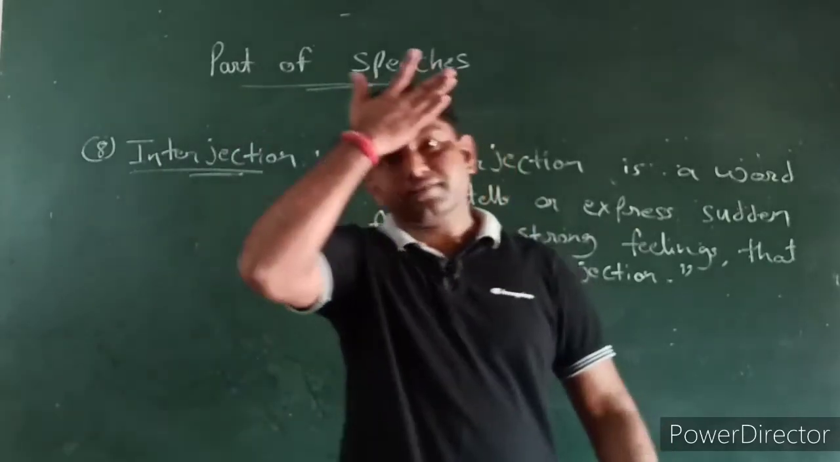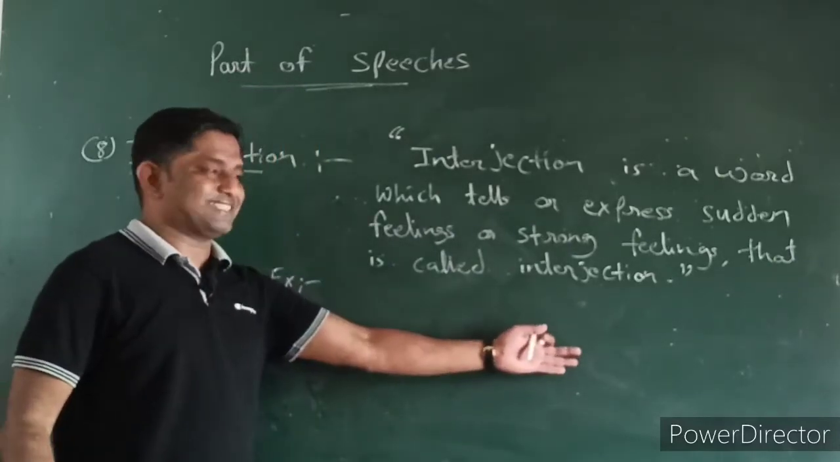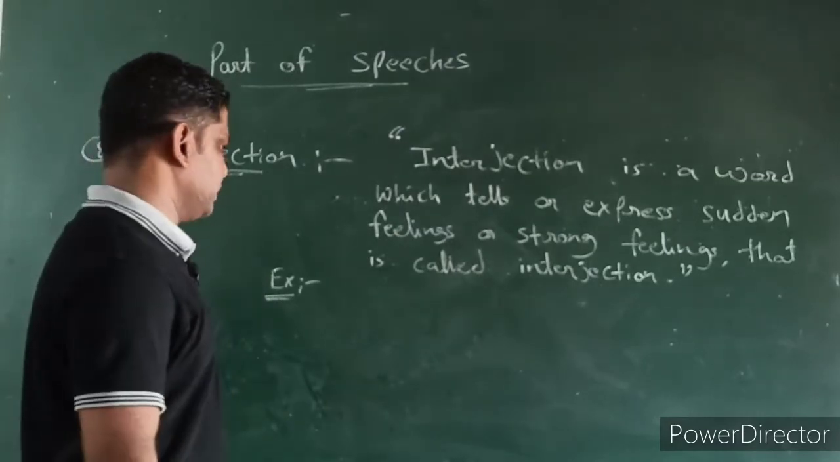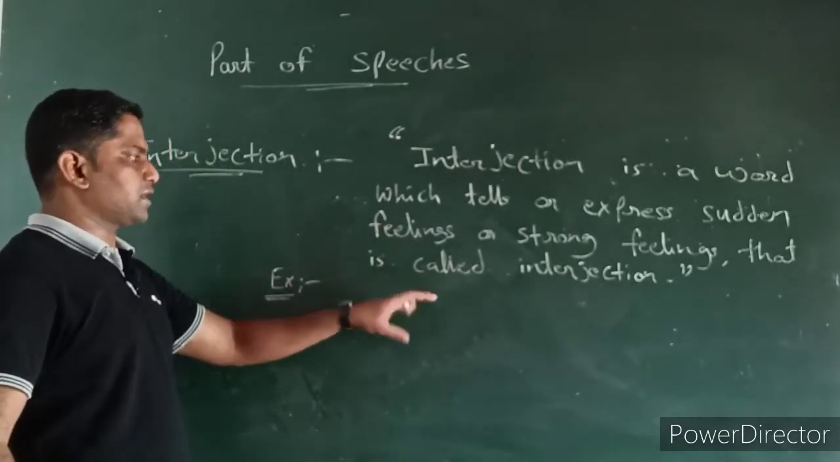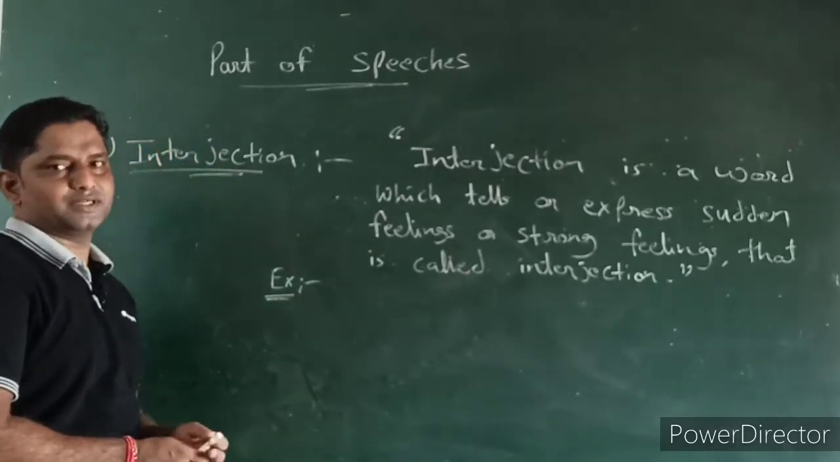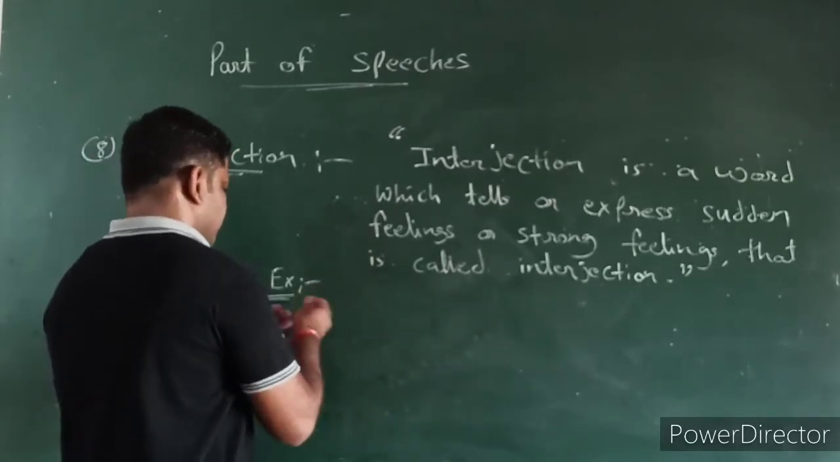Sometimes we get a shocking feeling, sometimes happy feelings, sometimes sad feelings, any kind of feelings or sudden expression, right? So all kinds of feelings come into interjection. This is a very special part of speech, interjection, and very easy to understand. Okay, let's check out the examples.